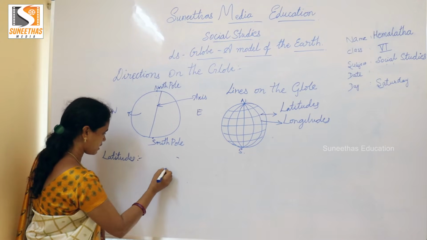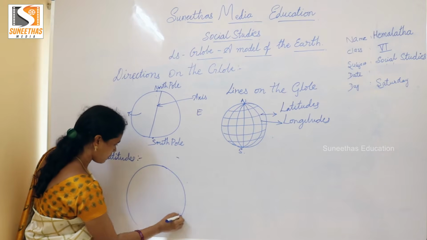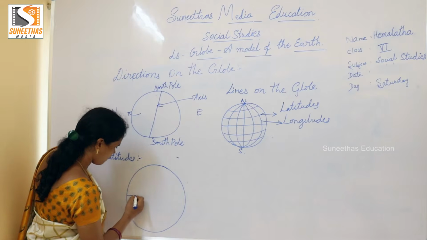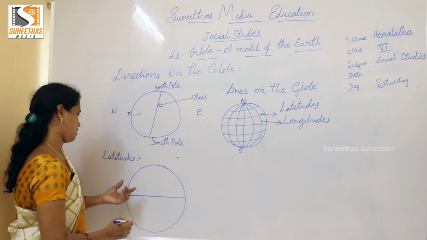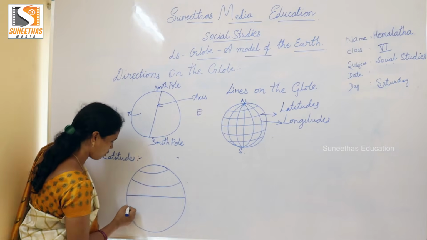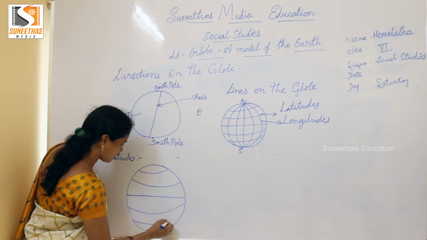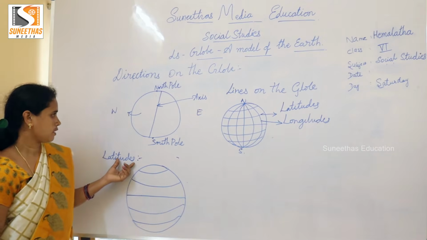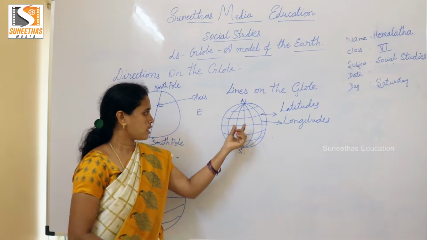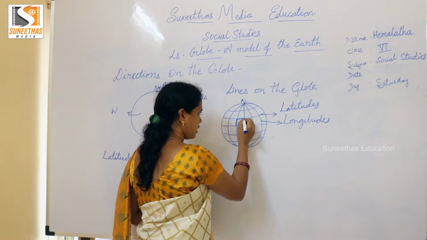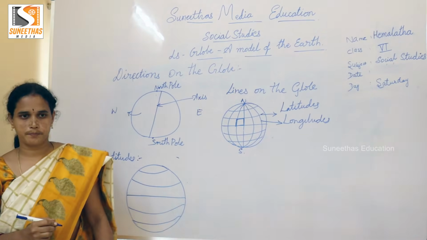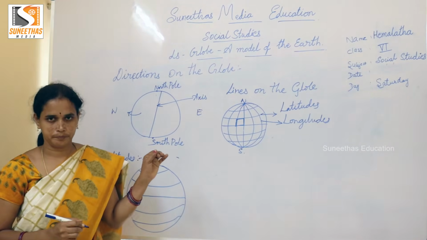Children, see, I am drawing here again for you. The lines which are drawn parallel to the earth are called the latitudes. These latitudes and longitudes form the grid. So this grid helps us to locate places easily on the globe.